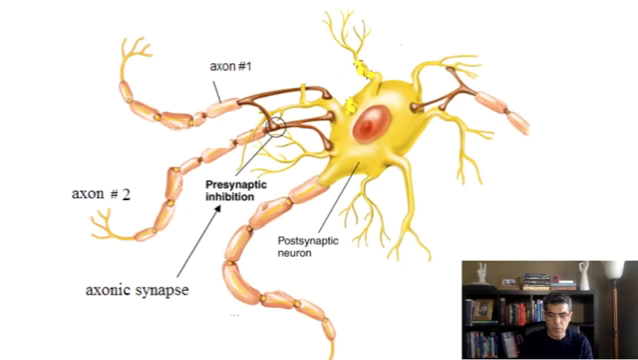An example of this would be when axon number 1 releases opioid and prevents axon number 2 from releasing substance P. Let's say axon number 2 is the one that is supposed to release substance P to stimulate this one to go to the brain and you feel pain. If axon number 1 releases opioid, it is going to come and sit on axon number 2 and prevent axon number 2 from releasing substance P. That's one way that opioid is going to prevent feeling pain.